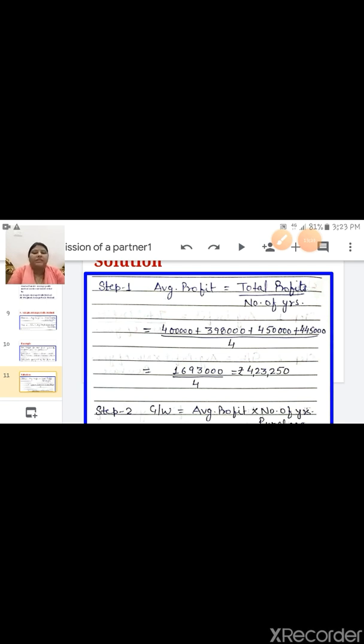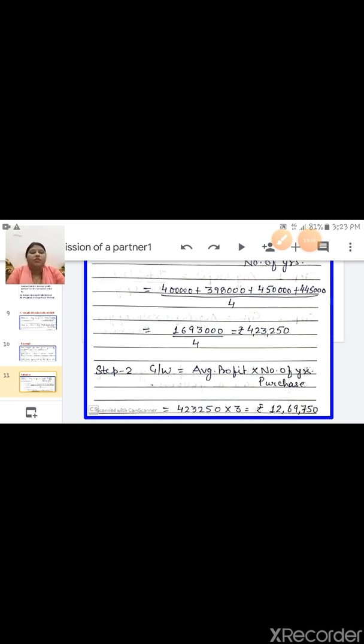Now step 2 is the goodwill. Goodwill, average profit into number of years purchase. So average profit already done. Average profit is 4,23,250 multiplied by number of years purchase. So in the question number of years purchase are given 3. So multiply by 3. In this way goodwill will come. This is the first method.